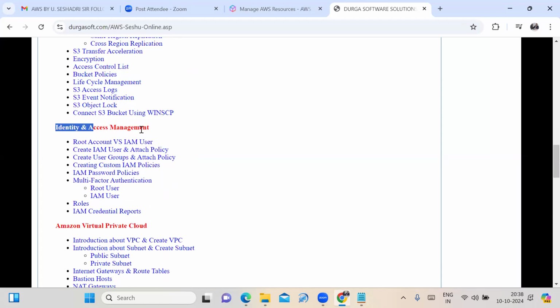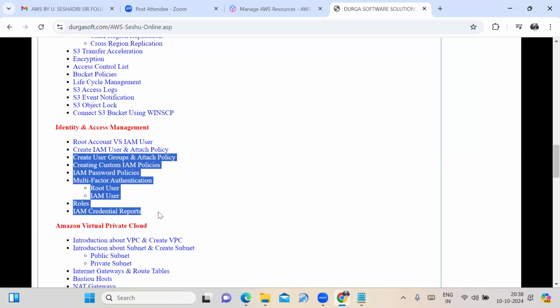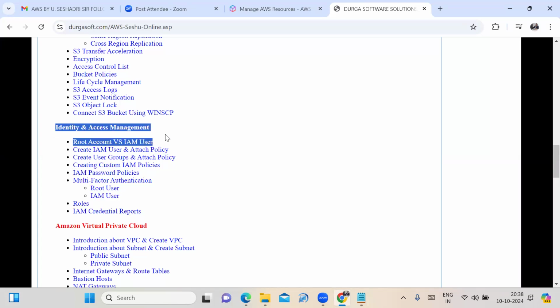Then I explore identity and access management. What is the difference between the root user and IAM user? How to create an IAM user and attach a policy? How to create a user group and attach a policy? How to create custom policies, custom password policy, and how to create IAM roles. All the features I have to explain in identity and access management.